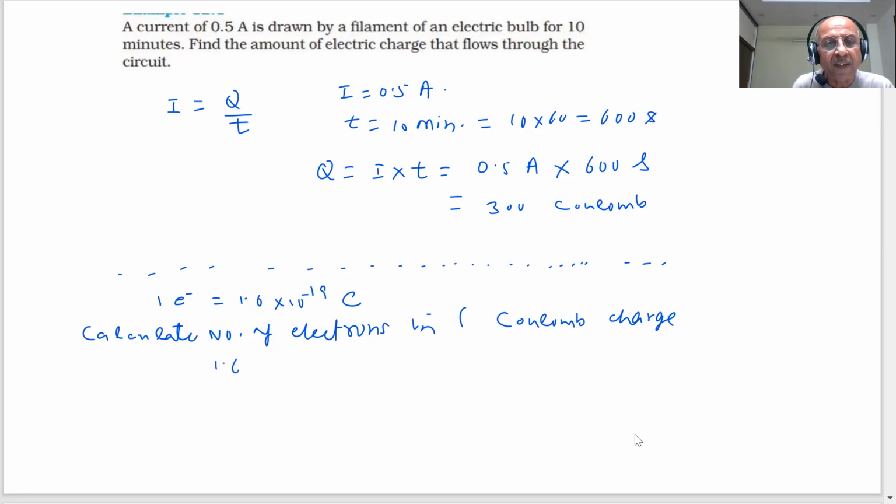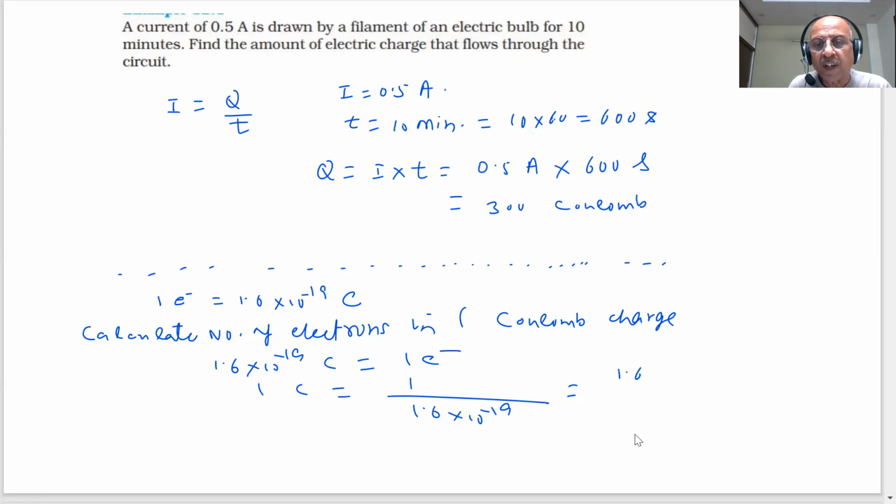So 1.6 into 10 minus 19 coulomb is equal to 1 electron. Then 1 coulomb will be equal to 1 by 1.6 into 10 minus 19 electrons, which is 1 by 1.6 into 10 power 19 electrons. If I simplify this, 10 by 1.6 into 10 power 18 electrons.